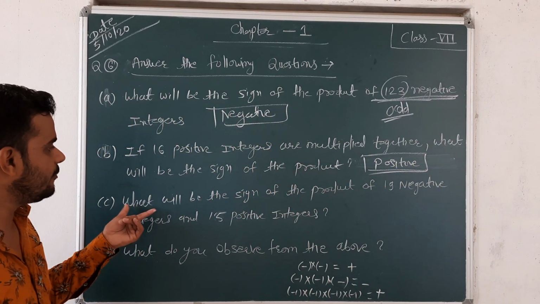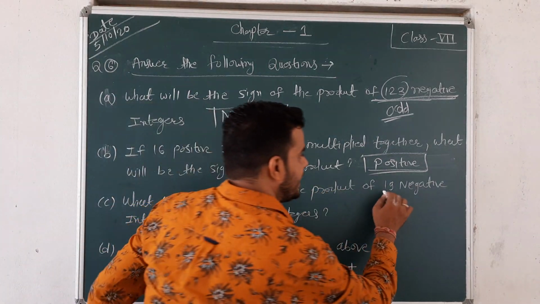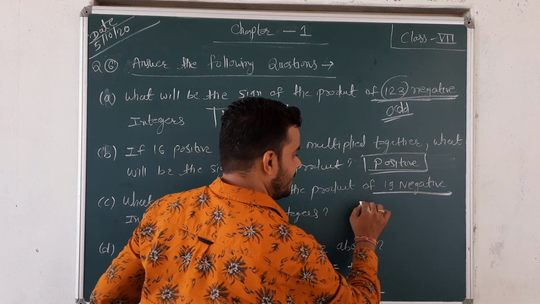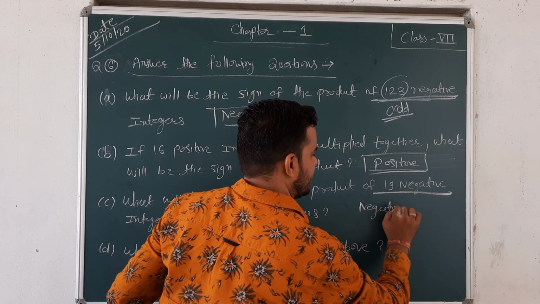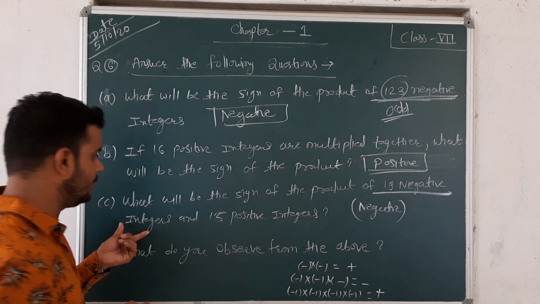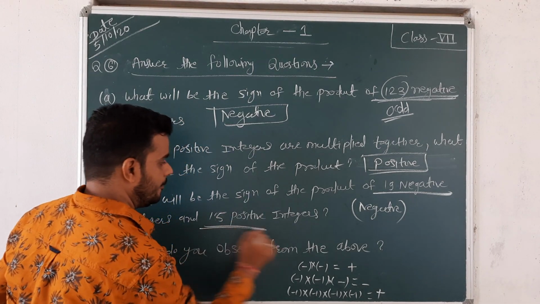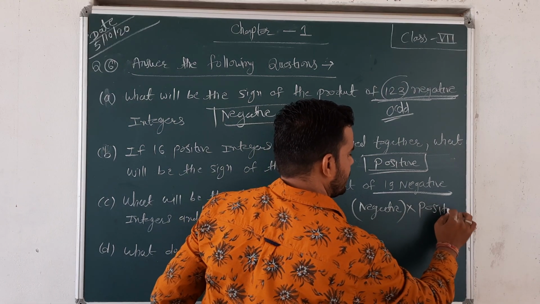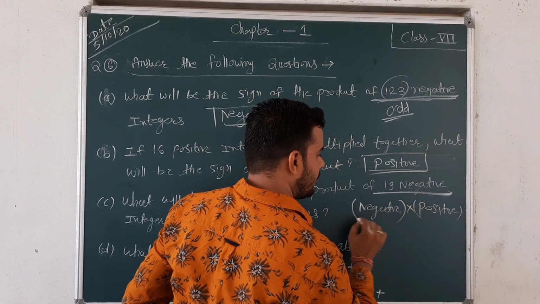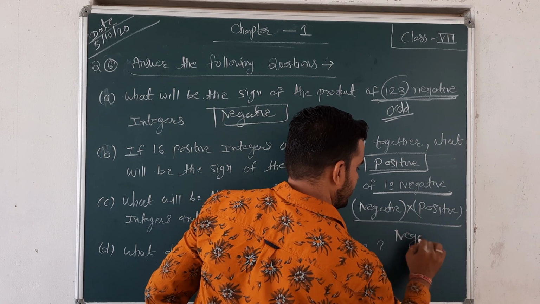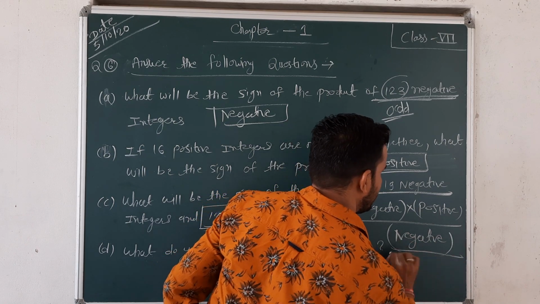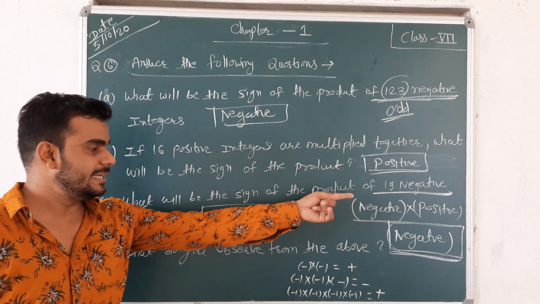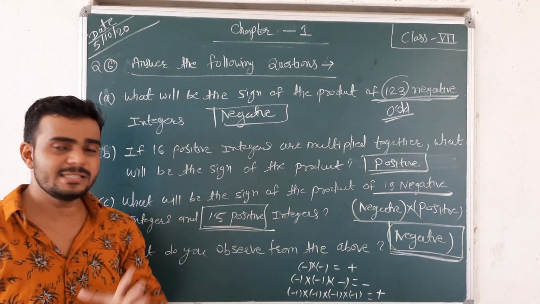Okay. Next, what will be the product of 19 negative and 15 positive integers? 19 negative, an odd number, so the product of 19 negative numbers is negative. And the product of 15 positive numbers is positive. So negative multiplied by positive is always negative. So the final answer is negative. The product of 19 negative and 15 positive integers is negative.